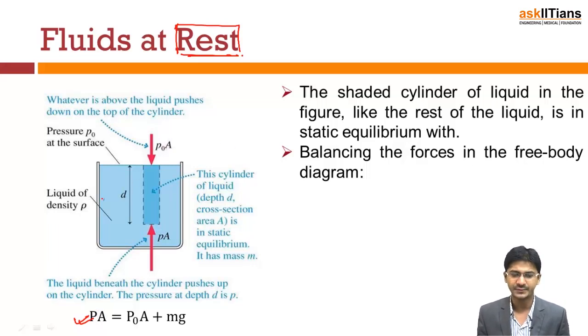Now let's see what we have considered here. We have considered a cylinder. This cylinder contains fluid. Now within this fluid we consider an imaginary cylinder, a part of this cylinder. Suppose this is A, the area of cross section, and this is the depth. We consider a cylinder like this within this whole uniform large cylinder.